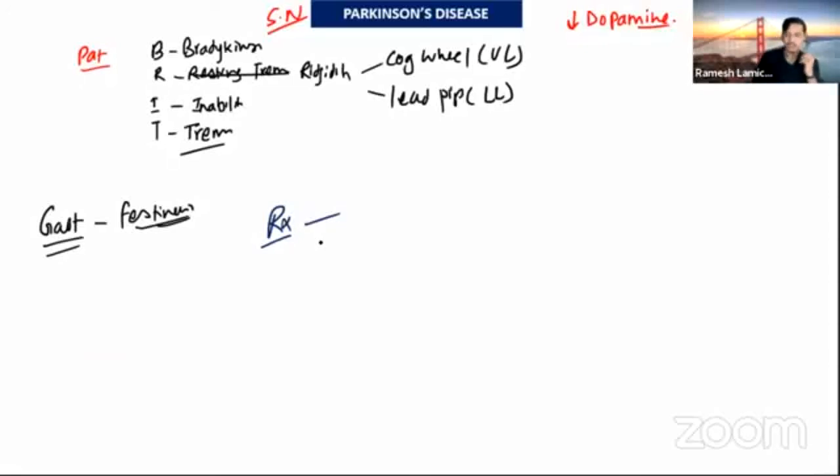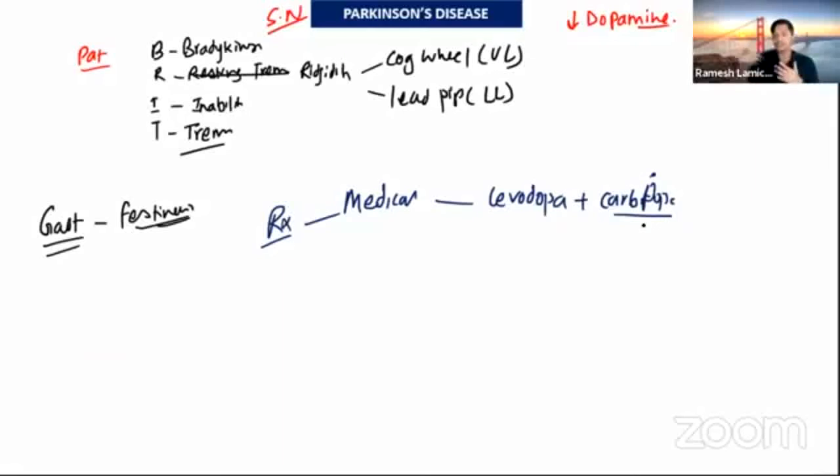In deep brain stimulation, we stimulate the brain, so the tremor will be controlled, and the movement will be controlled. For the medical treatment, we give replacement, like the levodopa plus carbidopa combination. Carbidopa prevents the breakdown of levodopa outside the brain, peripherally.